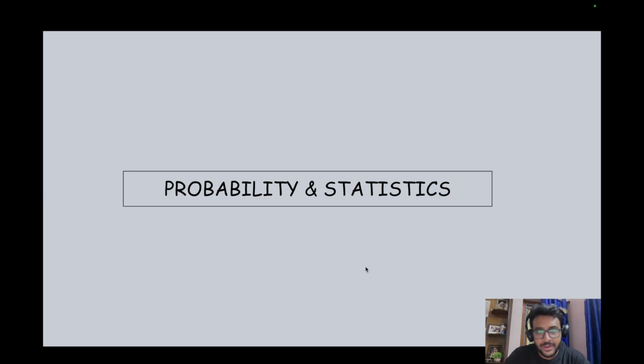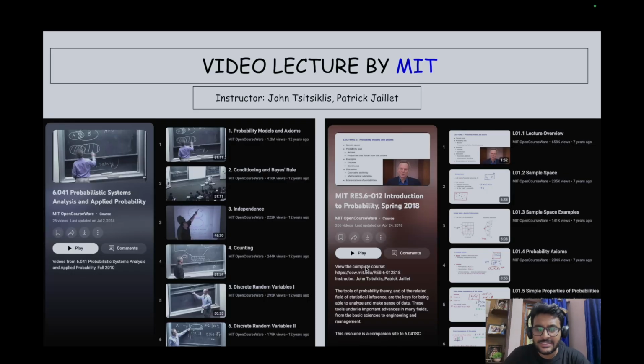Again, one of the prerequisites for learning machine learning and AI. I also said in my last video that in machine learning, you should have an understanding of distribution, random variables, Gaussian distribution, mean, standard deviation. These things will keep coming in every topic of your machine learning or AI, so you should have a sense of them, and for that you have to do some courses on probability and statistics. The first course is again by MIT, the video lectures by MIT.